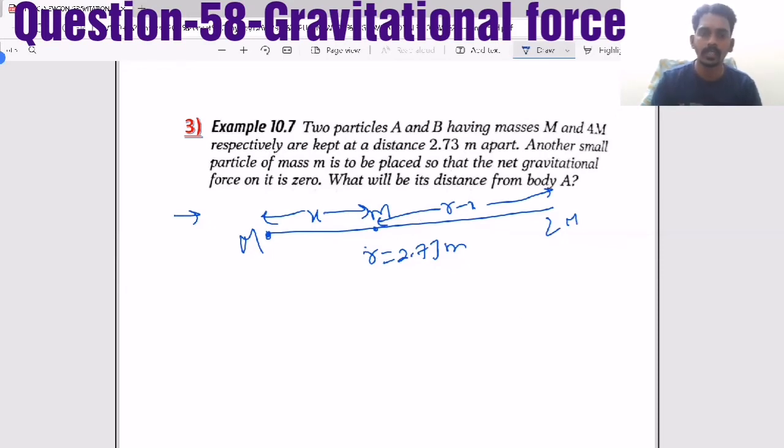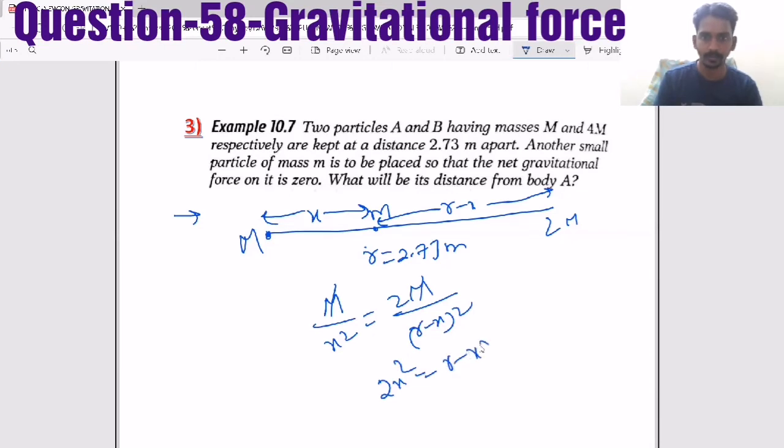The condition was the direct condition I have given. So m by x square equals 2m by r minus x whole square. Then m and m cancel. Then 2x square equals r minus x whole square. So root 2 x equals r minus x. Now if you bring x to this side, root 2 plus 1 times x equals r.